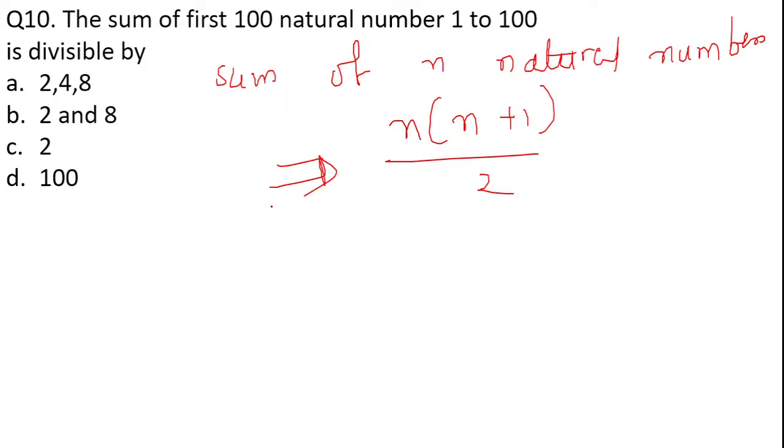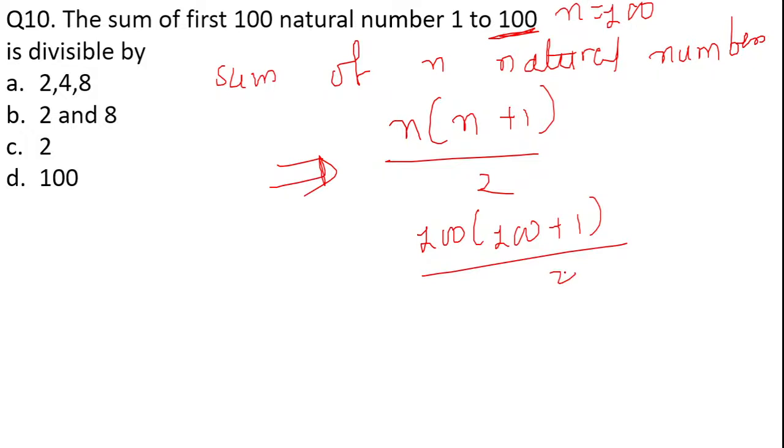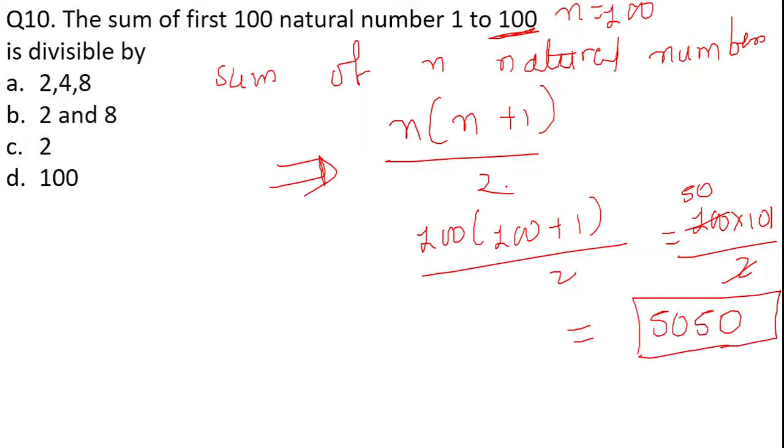So let us find what is the sum of first 100 natural numbers. What will be the value of n? The value of n will be 100. So note here, the value of n is 100. 100 into 100 plus 1 divided by 2. So this is going to give us 100 into 101 divided by 2. This will give us 50 into 101. So this is going to give us 5050. So we got the summation of first 100 natural numbers, which is 5050.